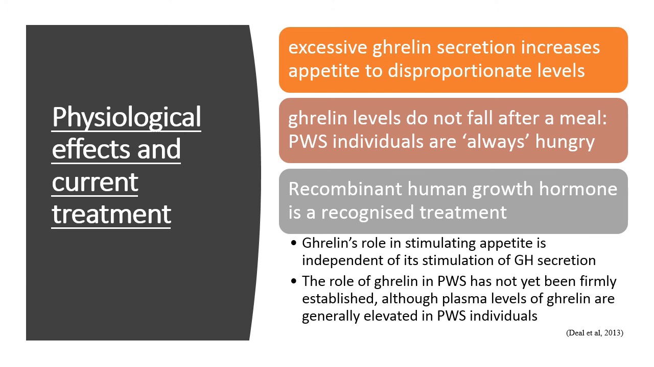In Prader-Willi syndrome, the physiological effects are quite apparent. Excessive ghrelin secretion leads to an appetite which is disproportionate to normal levels. Ghrelin levels do not fall after a meal, so Prader-Willi syndrome sufferers are always hungry and seeking food. Current treatment is the human growth hormone, and this further supports ghrelin's role in stimulating appetite is independent of its stimulation of growth hormone secretion. The role of ghrelin in Prader-Willi syndrome has not yet been firmly established, although it is apparent that plasma levels of ghrelin are generally elevated in Prader-Willi syndrome sufferers.